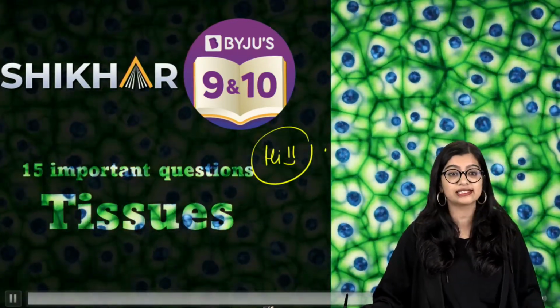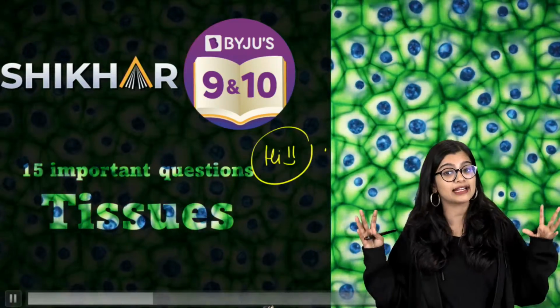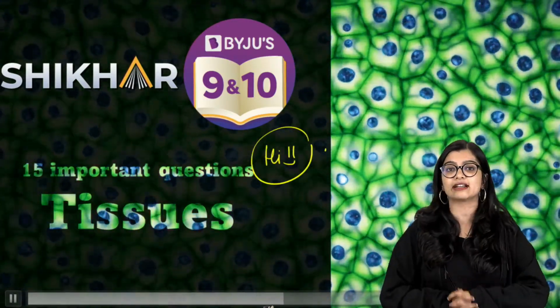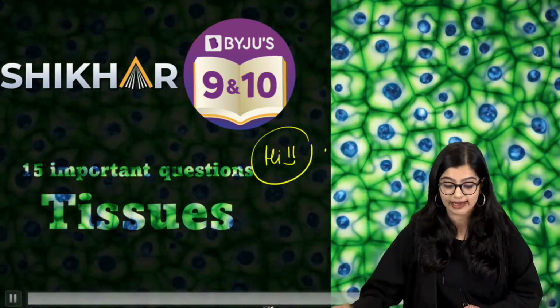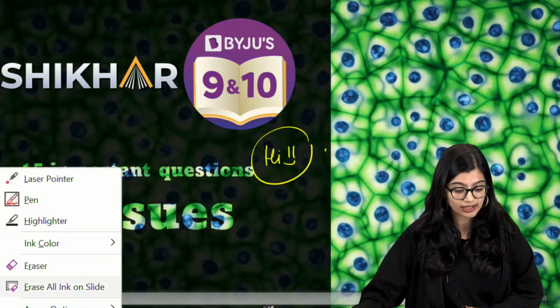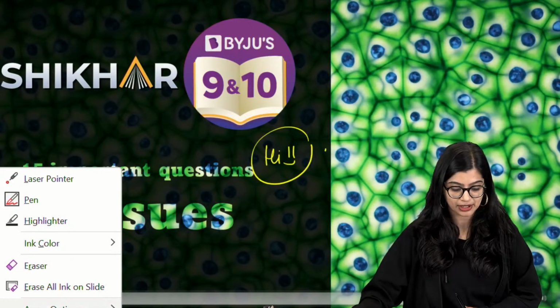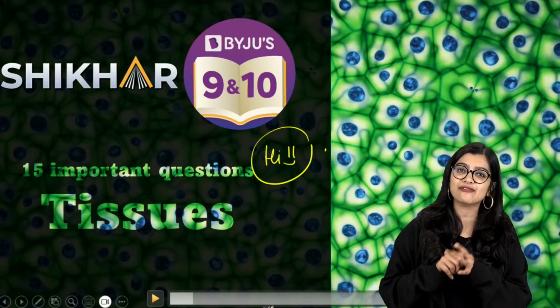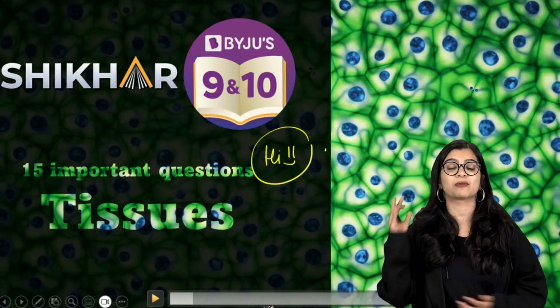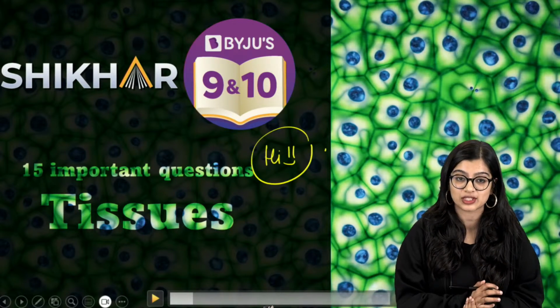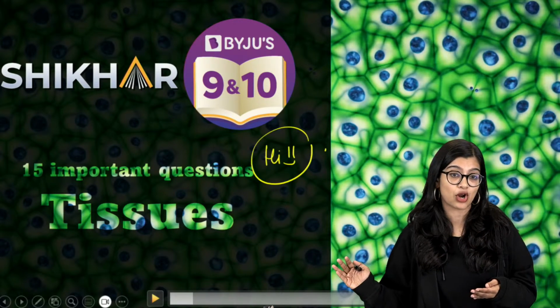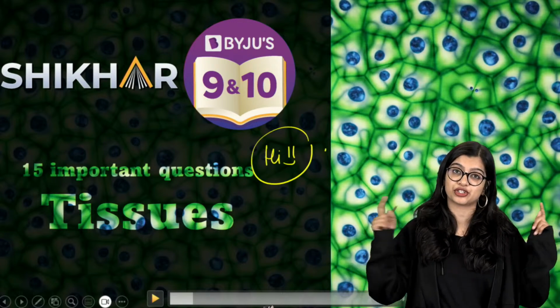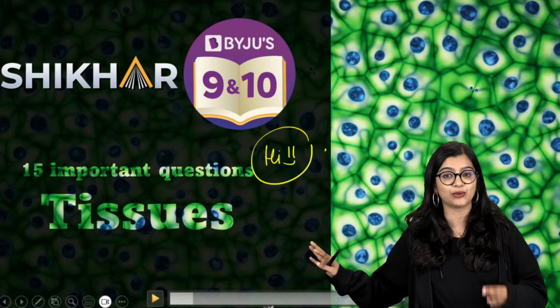And as you can all see, I hope that everything is clear. We're not facing any technical issues because today we are going to be solving some very, very important questions from this particular chapter. And of course, students, just to remind you, we have done concept bits on this particular class where we have covered animal tissues as well as plant tissues. In case you have not watched those videos, please make sure that you go and watch them first and then come.